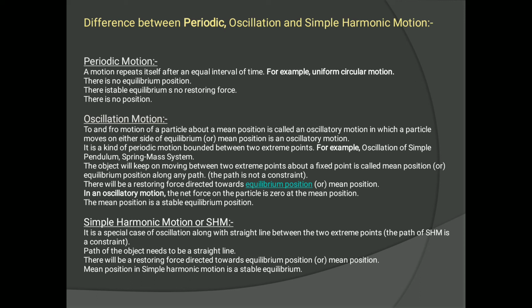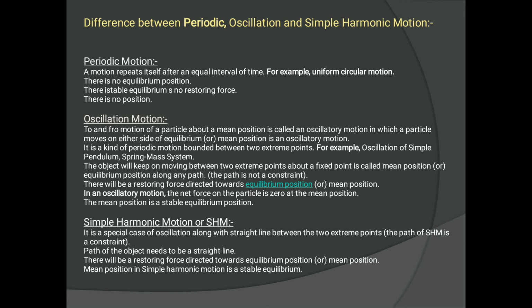If you consider the example of the rotation of the earth around the sun, then there is no fixed position of the earth in that particular orbit. Okay, it is a periodic uniform circular motion. That motion is repeating itself after a particular interval of time, right? Meaning 365 days or sometimes 366 days. So after a particular interval of time, that motion repeats itself. That is uniform circular motion.